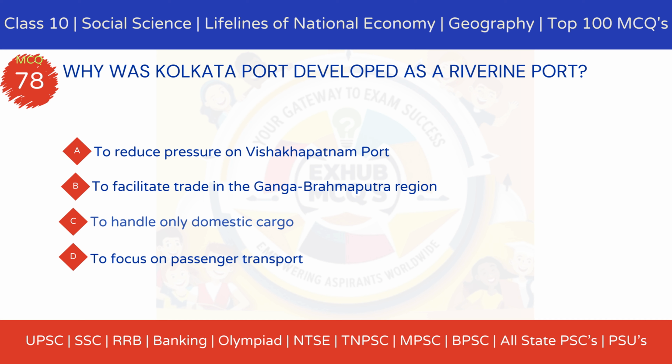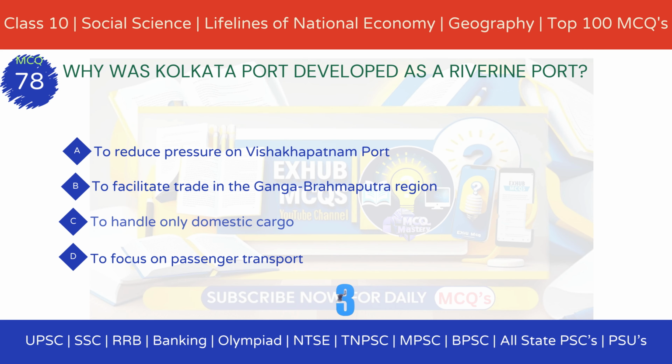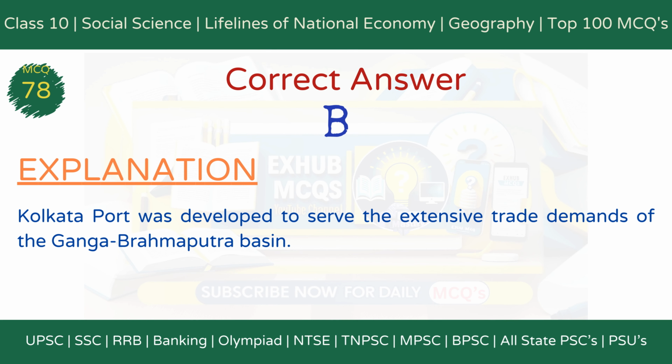Option A, to reduce pressure on Visakhapatnam Port. Option B, to facilitate trade in the Ganga-Brahmaputra region. Option C, to handle only domestic cargo. Option D, to focus on passenger transport. The correct answer is option B, to facilitate trade in the Ganga-Brahmaputra region. Explanation. Kolkata Port was developed to serve the extensive trade demands of the Ganga-Brahmaputra basin and is the only major riverine port in India.